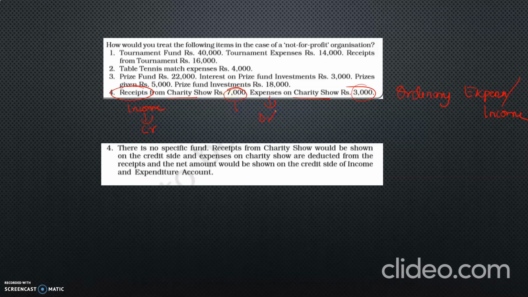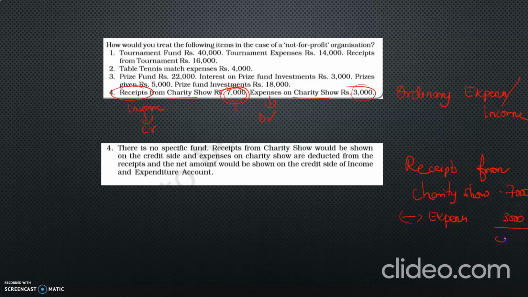Another option is there, that is you can see which is more. Receipt is more, 7,000. So rough note, receipts from charity show 7,000 rupees minus expenses from charity show 3,000 rupees.